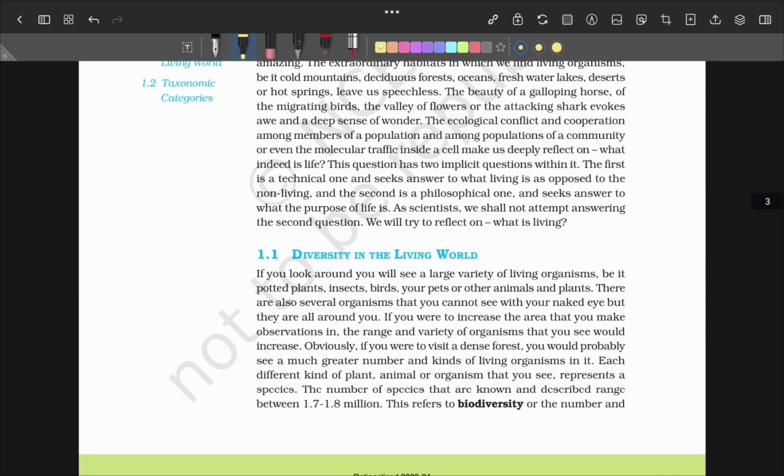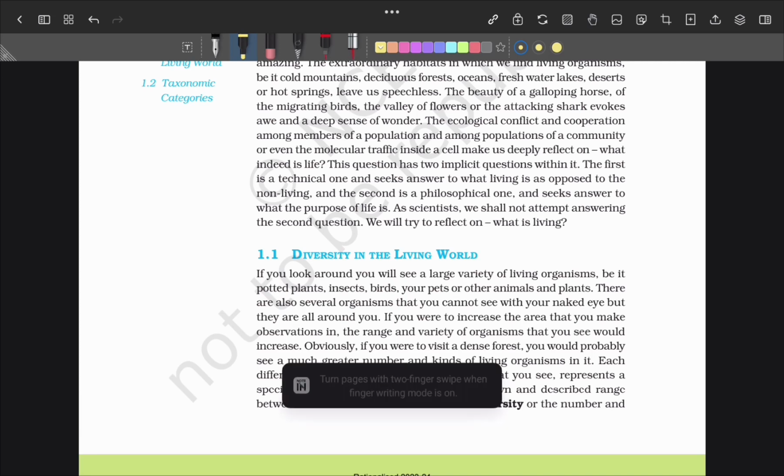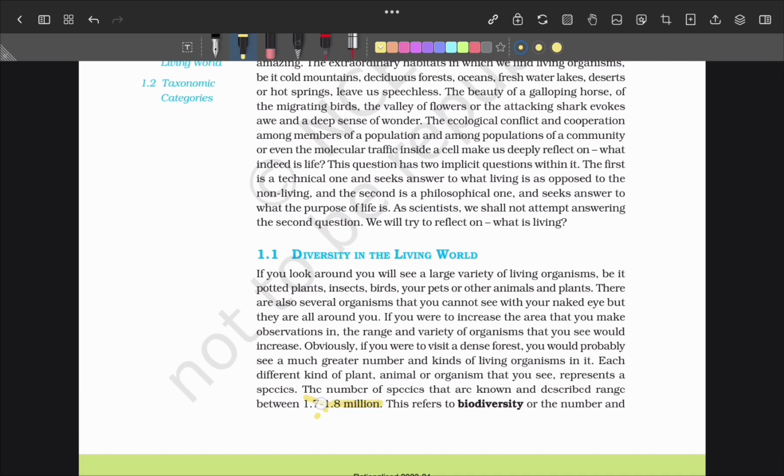Coming to the chapter, we know every point of NCERT is important, but I am only marking the very important or tricky parts. So in this first section we have the number of biodiversity, that is 1.7 to 1.8 million. It's an important fact.